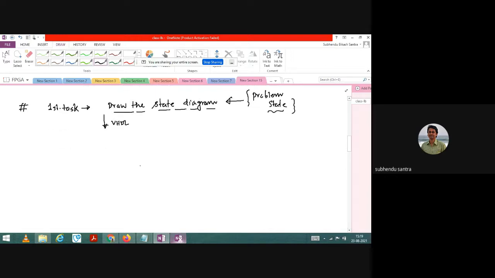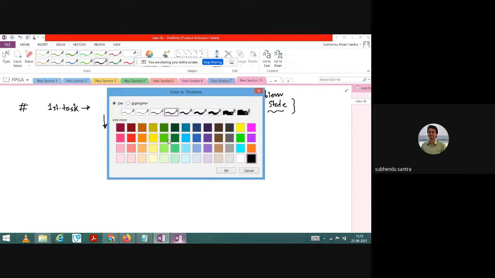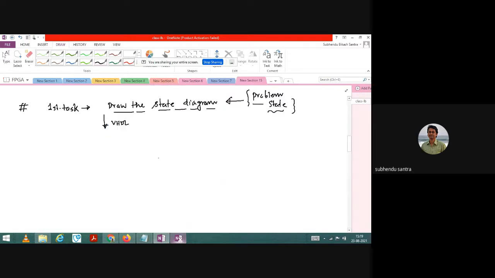Now let us give you one example, because I will not give any problem statement first. I will just write a state diagram, and then I will write one code accordingly, and slowly when you understand the process, maybe I can take one problem and write a VHDL code after drawing the state diagram. Okay, that will come sequentially at a later stage. So first let us understand the simple thing of state diagram. So let me just draw one state diagram.